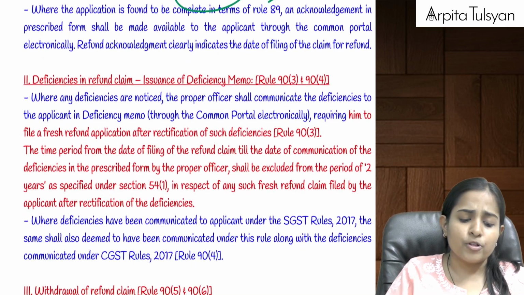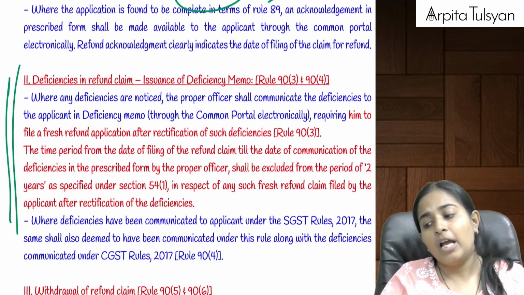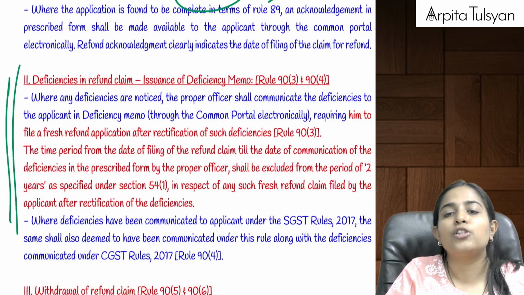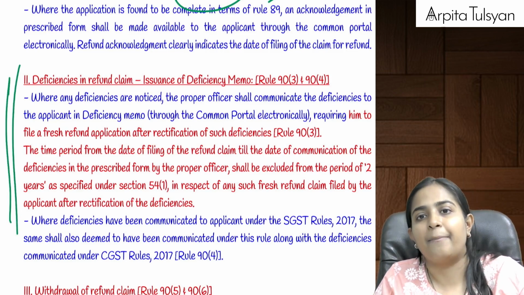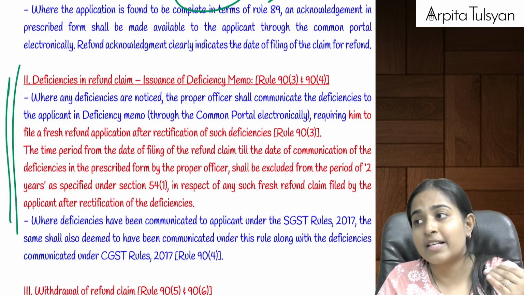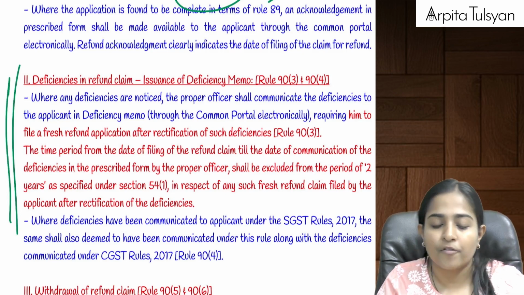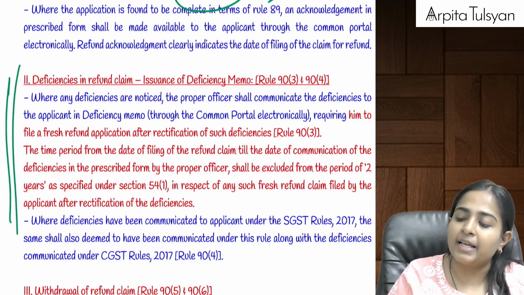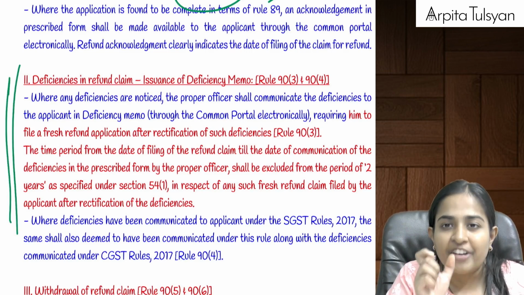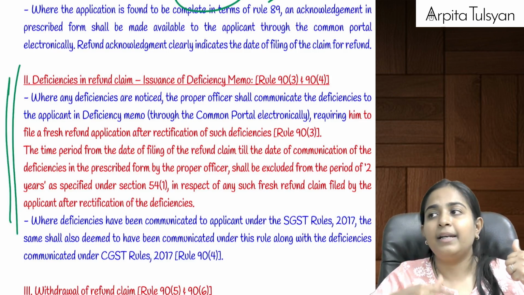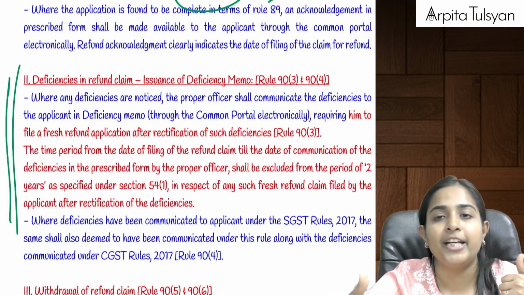Now, suppose when your application goes to the department, and the officer is of the opinion that there are some deficiencies and tells you to file a fresh refund application, then can we say that some of my time is already wasted because I kept waiting for the reply of the proper officer? So they are telling that don't worry, while calculating that 2 years time period from the relevant date, the time period which you have wasted, that is from the date of filing the original refund claim till the date the deficiencies were communicated to you.